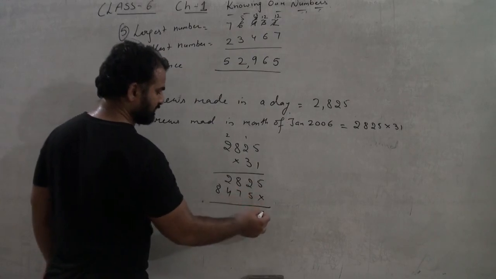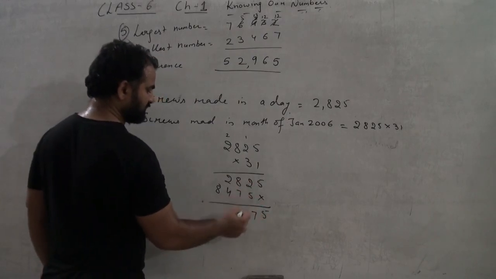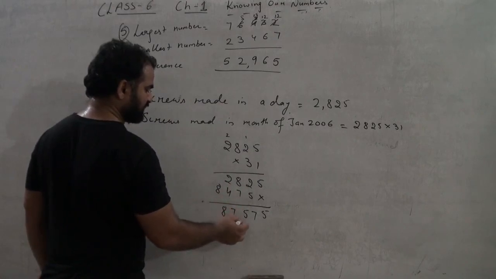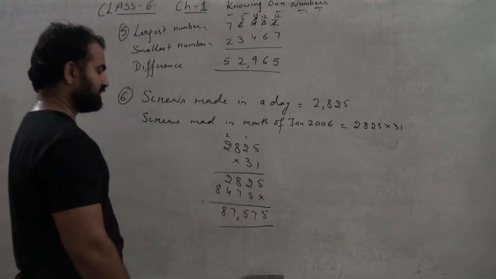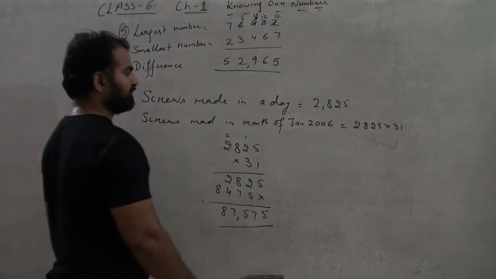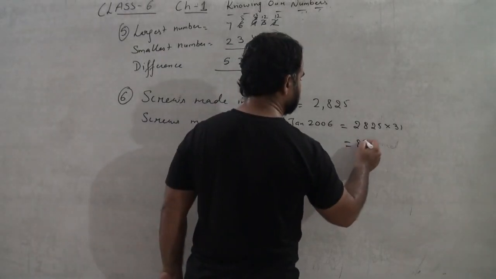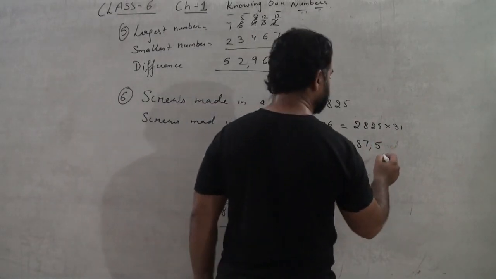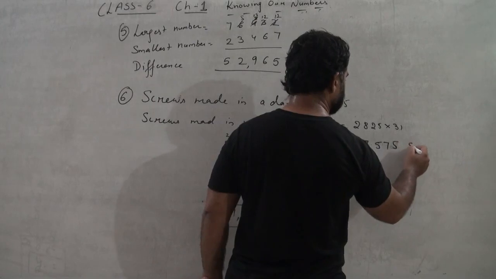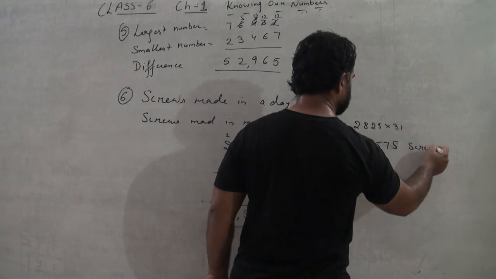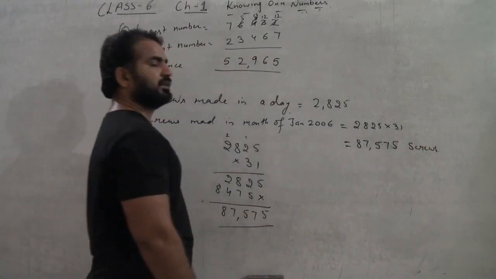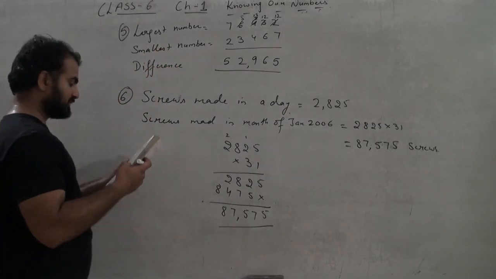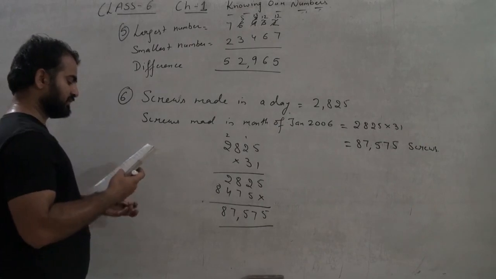So the answer will be 87,575. So the number of screws will be 87,575 screws. Okay, this is the final answer. So class, this was question number 6. Next is question number 7.